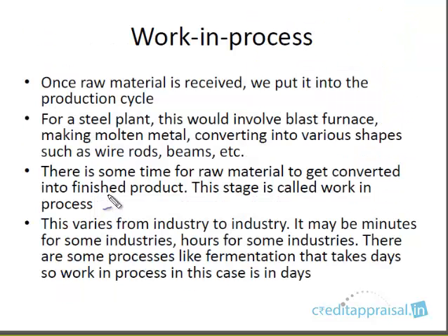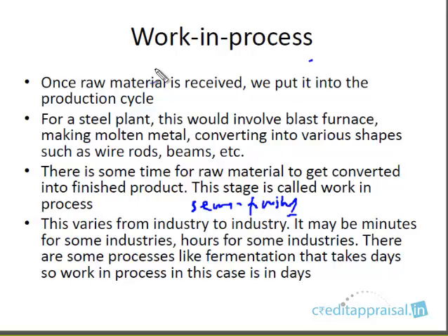One more form in which cash can be blocked is work in progress. Okay, work in process. So once raw material is received, it will be put into the production process. Continuing with the example of a steel plant, the raw material will be processed, and the in-between stage is known as molten metal, before it's converted into the final angles or channels or whatever. Before the finished good is obtained, there is an intermediate stage in the steel production process, where it's in the form of molten metal. This is work in progress. Work in process is basically semi-finished goods. It's not entirely finished. It is semi-finished.